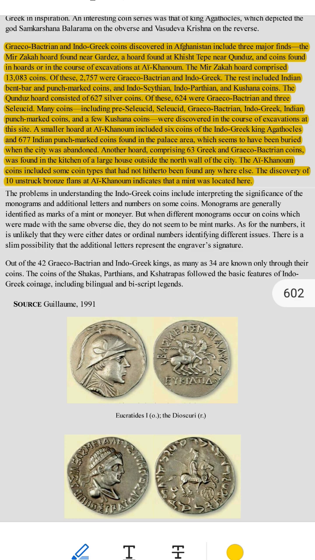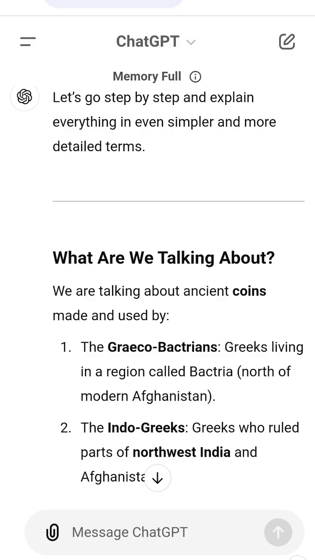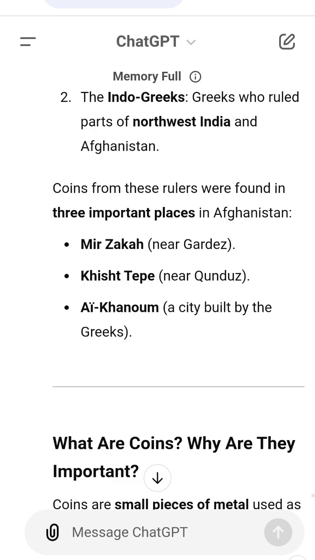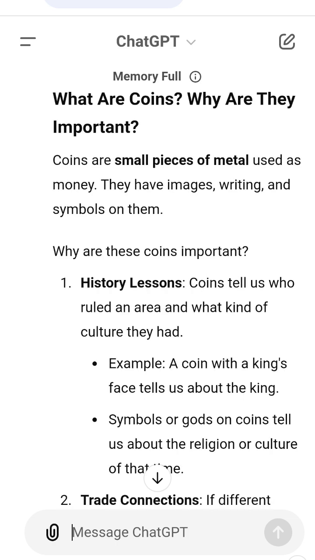Special finds at Ai-Khanum. A smaller hoard was found with 6 coins of King Agathocles, a famous Indo-Greek ruler. 677 Indian punch-marked coins were buried in the palace area. These coins were likely hidden when people abandoned the city. Another hoard had 63 coins found in the kitchen of a large house outside the city walls. Unique coins. Some coins found here had designs never seen anywhere else. 10 blank bronze flans, unstruck coins, were also found. These are pieces of metal ready to be turned into coins. What does this mean? Ai-Khanum was a big trading centre. It had its own mint, a place where coins were made.